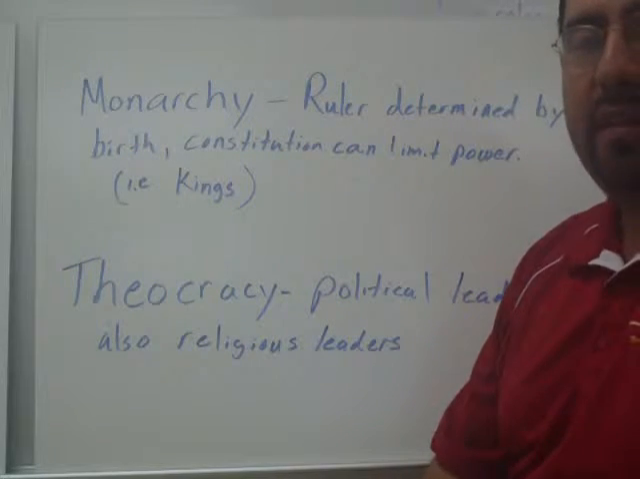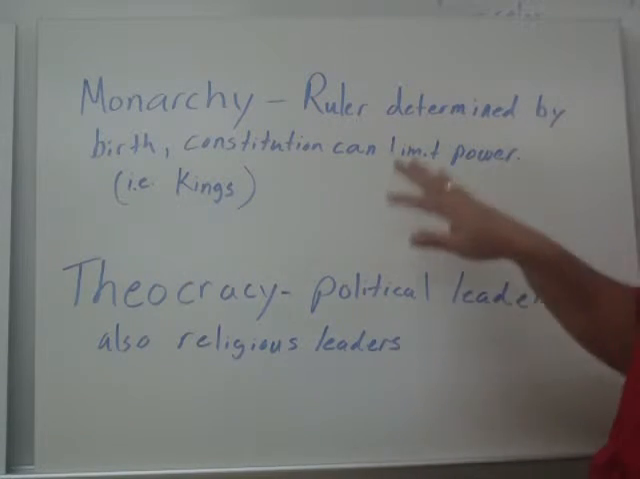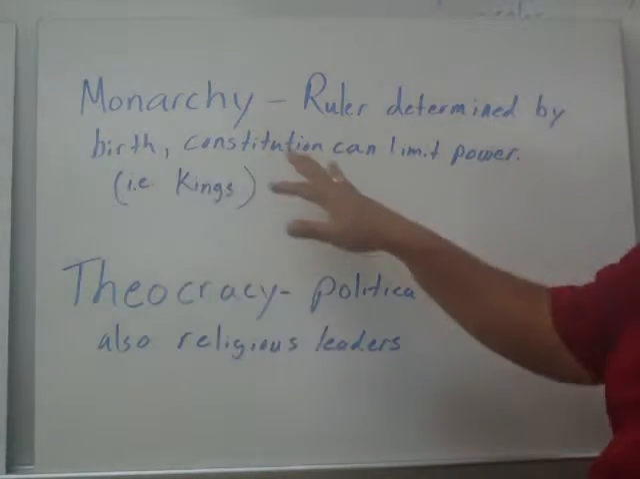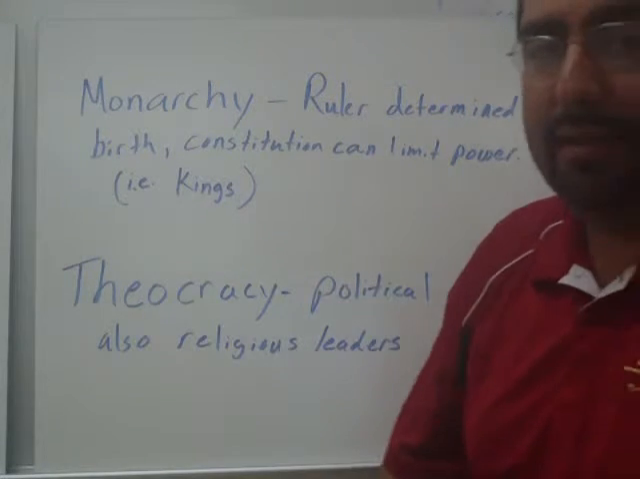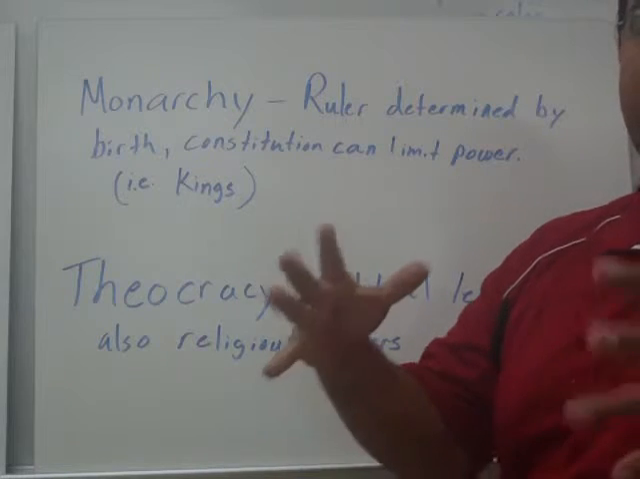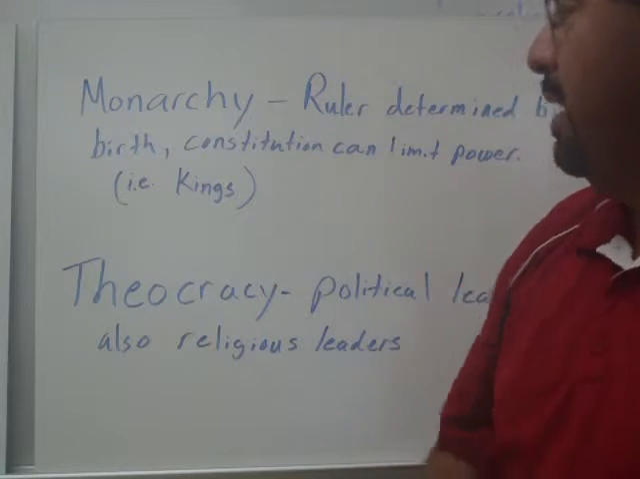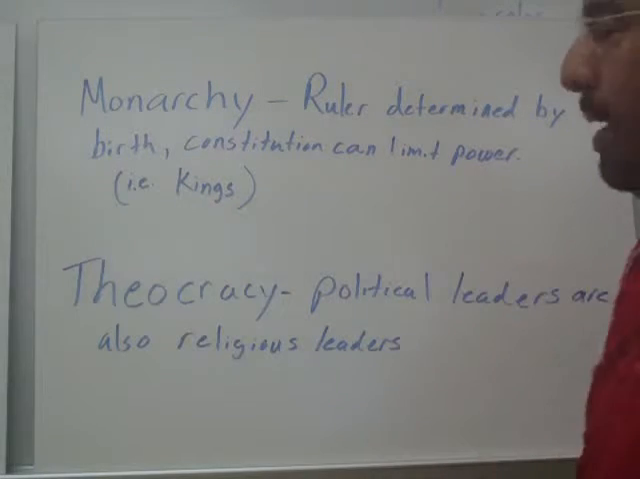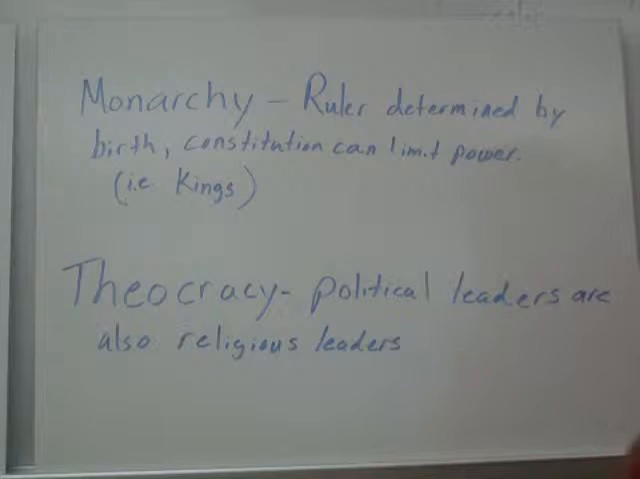The first two types of government we're going to talk about are monarchy. Monarchy is a ruler determined by birth. A constitution can limit the power. For example, kings and queens are a form of monarchy where one person rules, and it's determined by birthright.